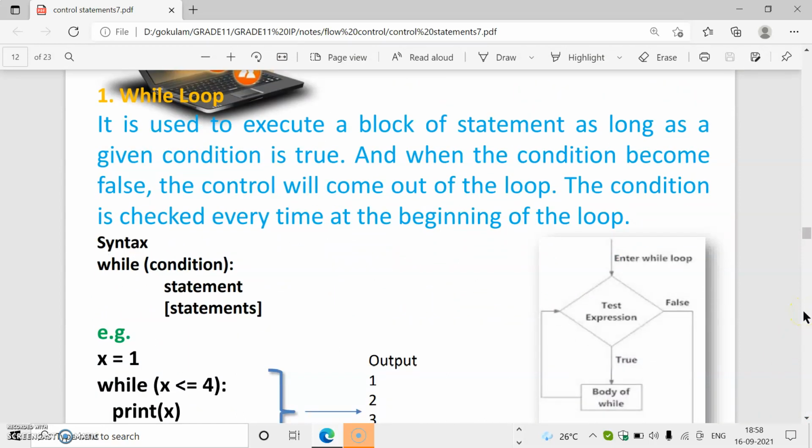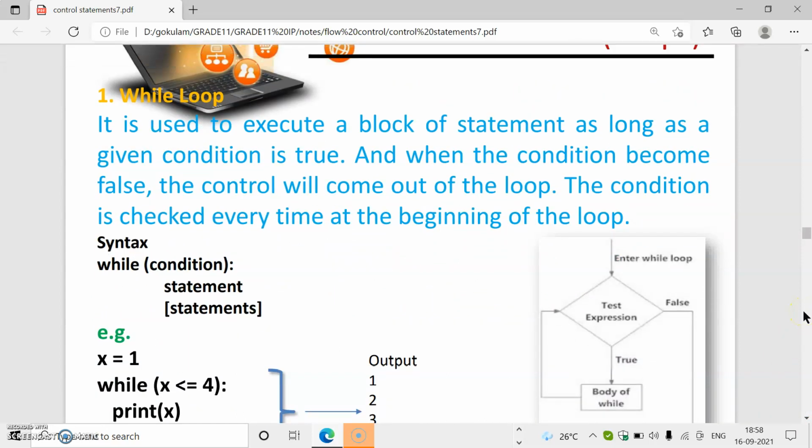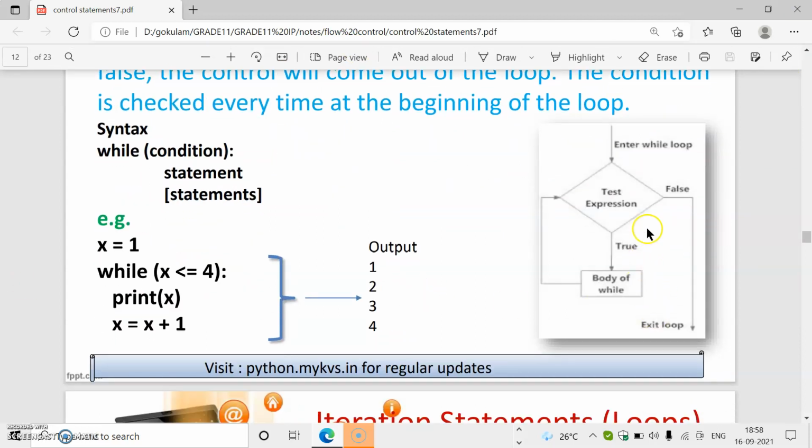So while loop is known as entry control loop. That means when a condition is true, then the body of the loop will work. So at the beginning of the loop, the condition will be checked. Look at this flow chart, what is happening. Here there is an expression. If our expression is true, then the body of while is executed. Then again it goes to this expression. Again the expression is checked.